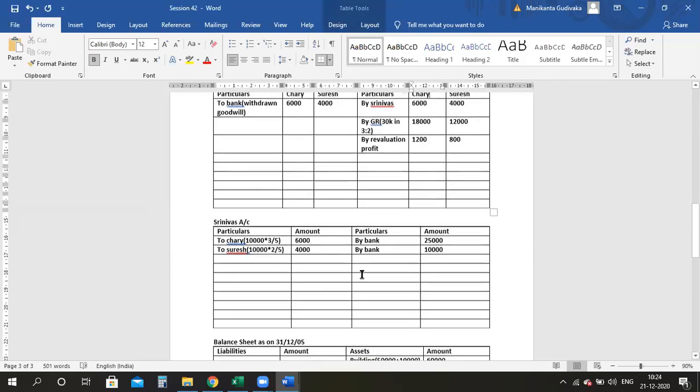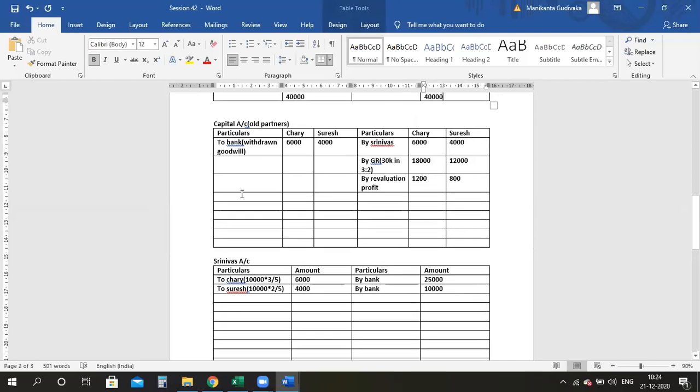Now please tell me the closing capital accounts of Mr. Chari and Mr. Suresh. 18 plus 6, and so on, 25,200 is the total here. Do the total. 25,200. Now the total is how much? 16,800, right? So 25,200 minus 6,000 gives you 18,000.